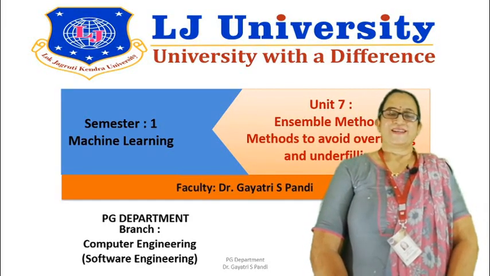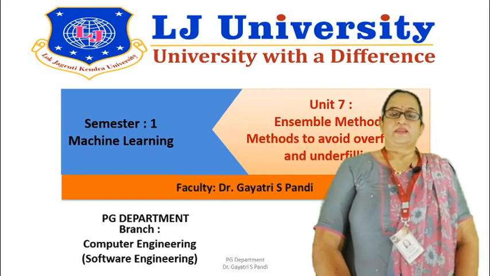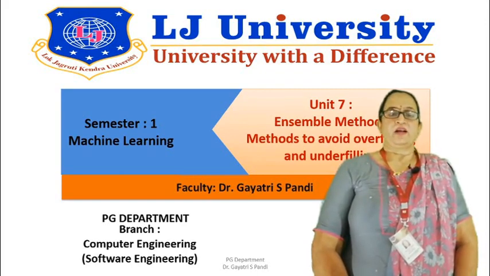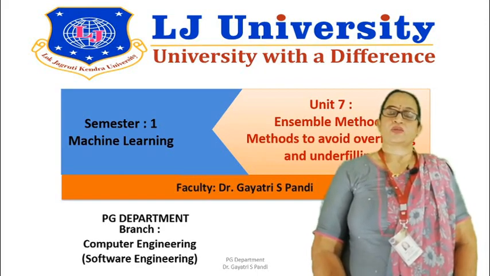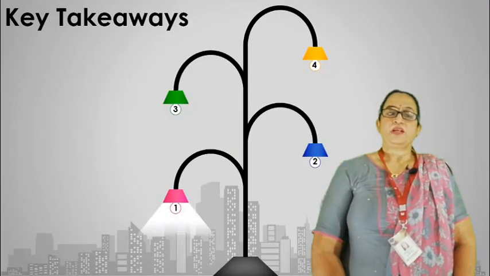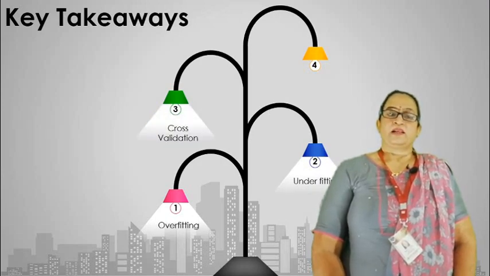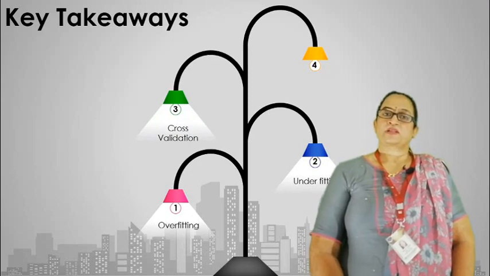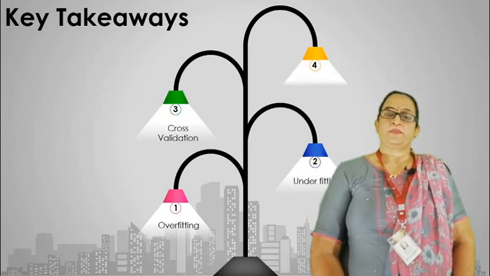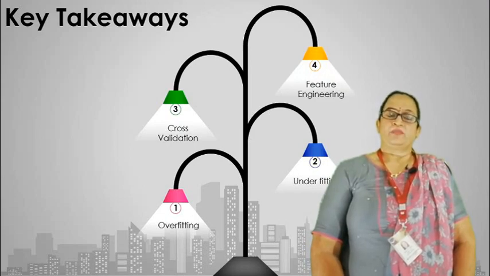Good morning, students. Today let us study about methods to avoid overfitting and underfitting, followed by feature engineering and cross-validation. So first let us see the key takeaways for today's session. Firstly we'll see what is overfitting and what are the various measures to overcome overfitting. Then let us see underfitting and measures to overcome underfitting. Then let us see cross-validation, what is cross-validation and more details about it. And followed by feature engineering, what is feature engineering and how it can be used.